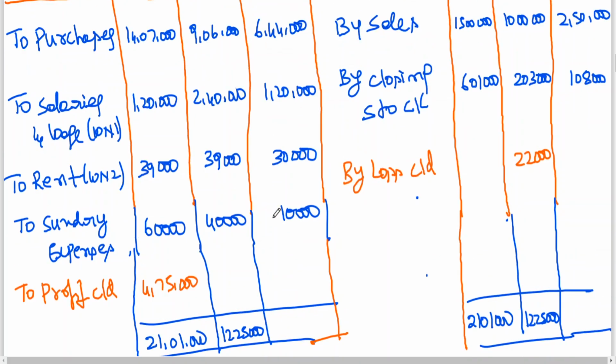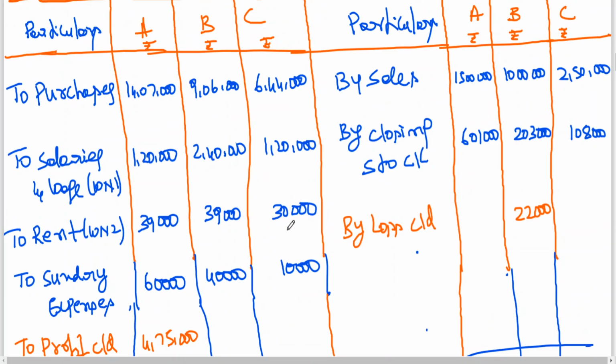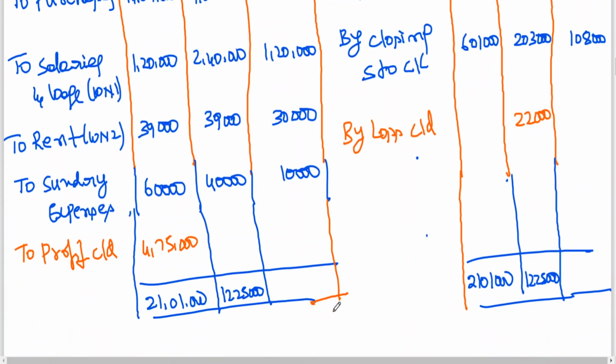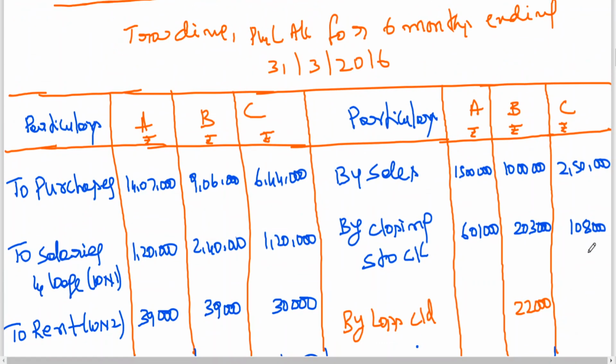In C department, obviously the debit side is showing more. 6,44,000 plus 1,20,000 plus 30,000 plus 10,000, it is coming to 8,04,000. 8,04,000 minus 2,50,000 minus closing stock.